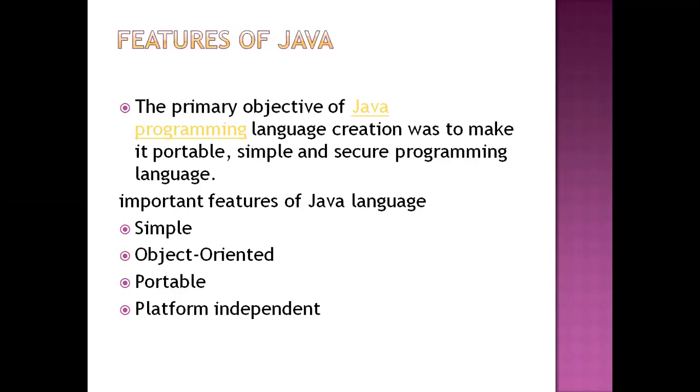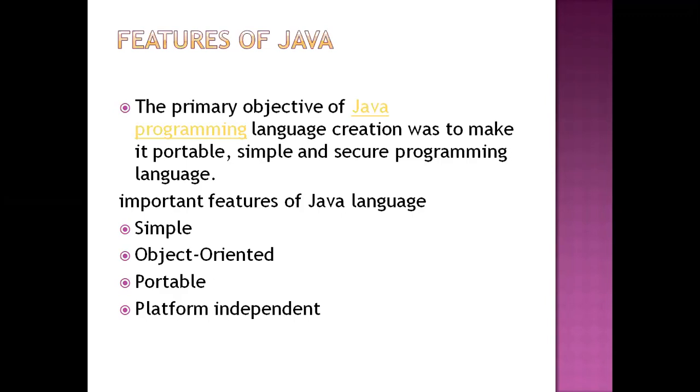And the third thing, platform independent. There are basically two types of programming languages: platform independent and platform dependent. Platform dependent means whenever we develop any kind of business logic, the logic can change based on the platform.